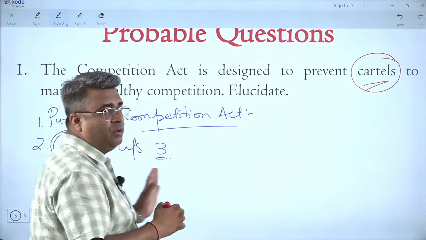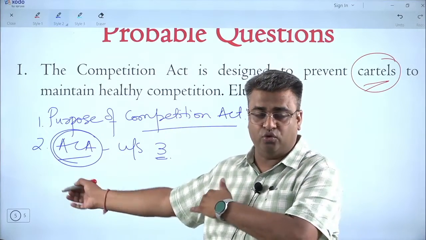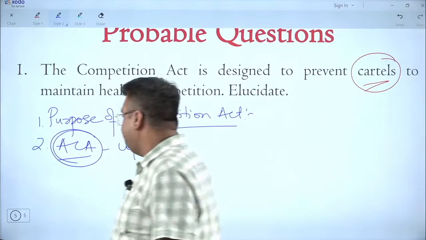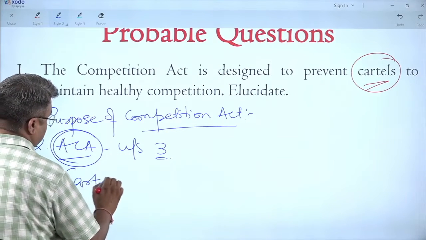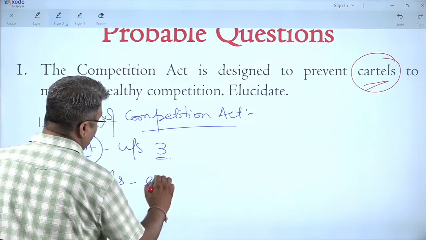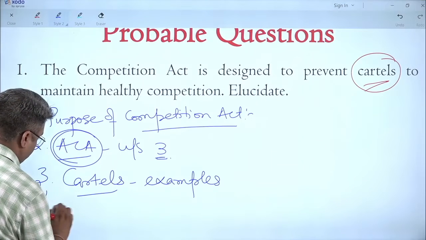For detailed discussion about anti-competitive agreements, you can watch my another video on our gsscore YouTube channel for better clarity. Then focus upon the cartels, give few examples, and then come to the solution.